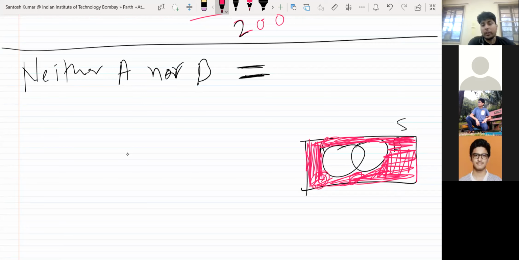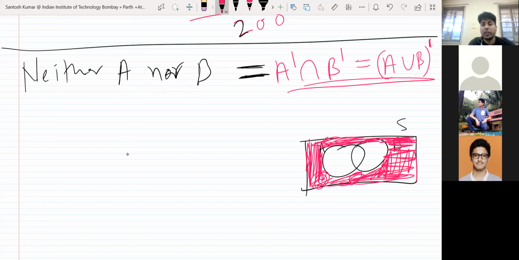Actually, there are two ways. A complement means everything except A, and B complement is everything except B. Now, if you take the union, the union will contribute everything. So not union, it will be intersection. Or you can say it like this: A union B whole complement. So you can write either A union B whole complement, or individually A complement intersection B complement. You take everything except A, and take the common part with everything except B, so you will get this.